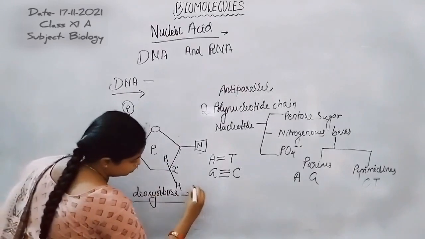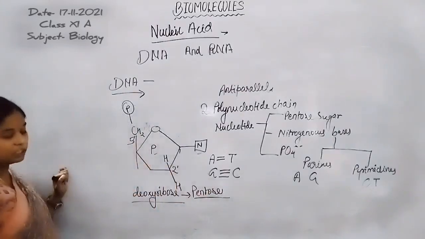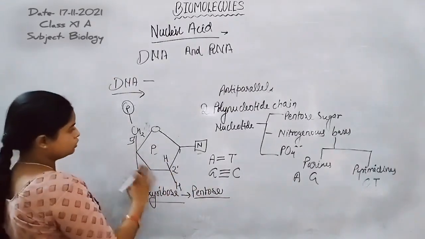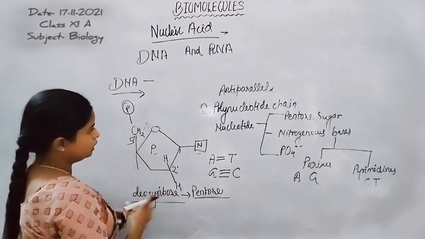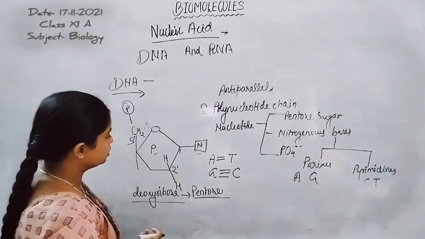That is the pentose. So here is the overall structure, how they are present in a polynucleotide chain.